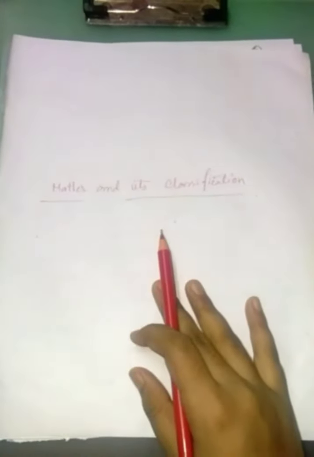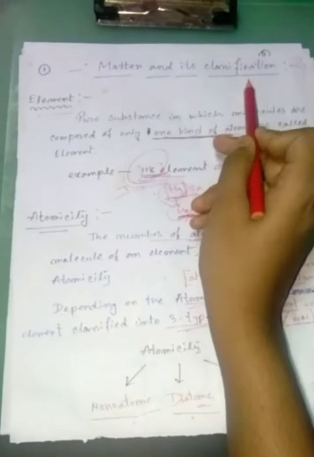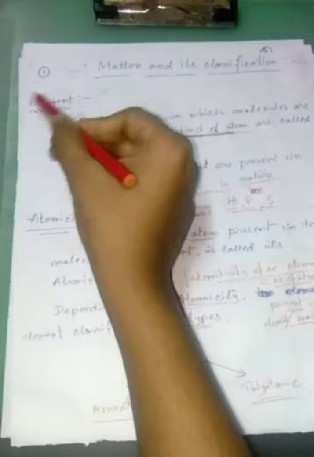Hello student, today I will discuss the first chapter of chemistry, that is matter and its classification. Okay, so let us start discussing. So here is the heading, matter and its classification. So at first we have to know what is element.